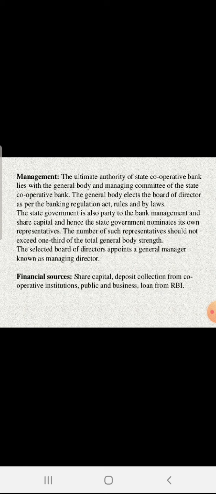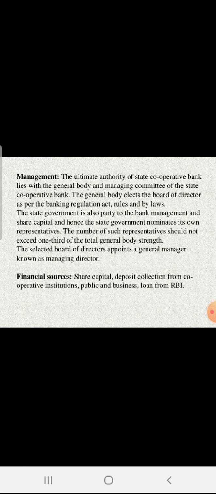Always remember, in the DCC the board of directors are elected by you people, those who are members of that particular bank. But here the government nominates some members because the government has a stake in it. The number of such representatives should not exceed 1/3 of the general body strength. Always remember, the nominated members from the state government should not be greater than 1/3.